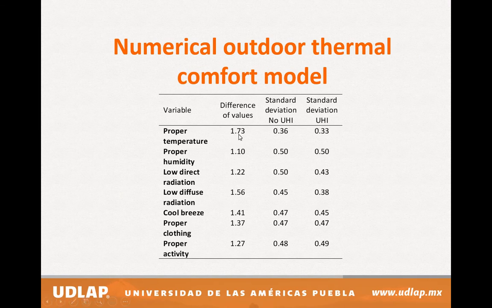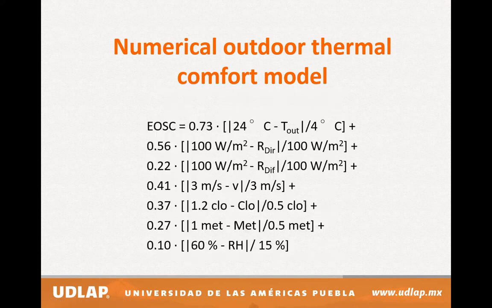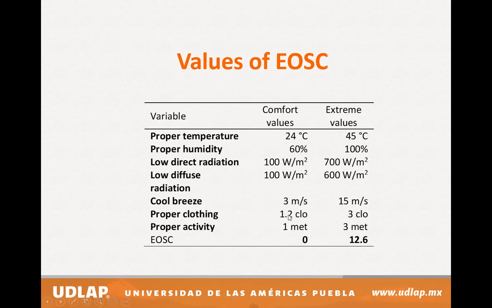As we said, we have one value for a no answer, 2 for a partial answer, and 3 for a yes answer. With these values, we have a standard deviation calculation. We found that the results are consistent, and with this, we developed the EOSC, equivalent outdoor sensation of comfort. With this equation, we can get the comfort values. If we put into this equation the values of comfort and the ratio of the comfort, we can get a 0 value.